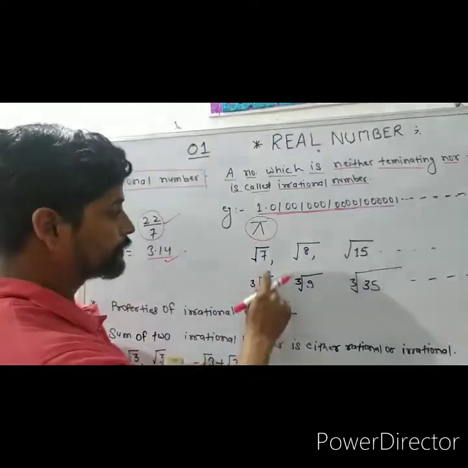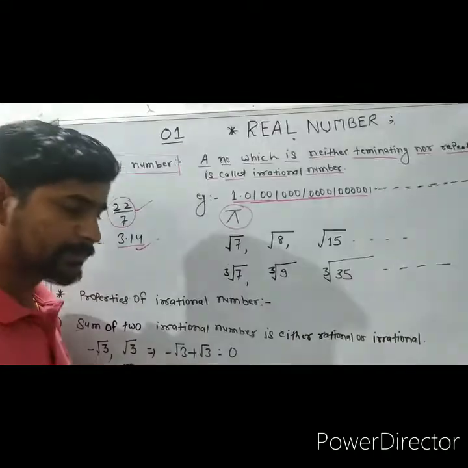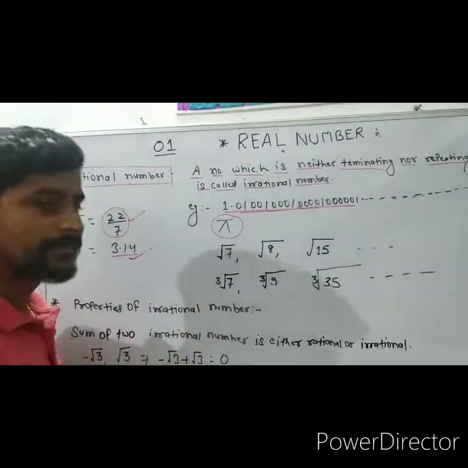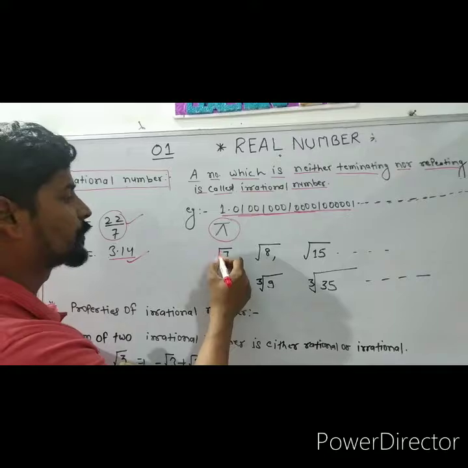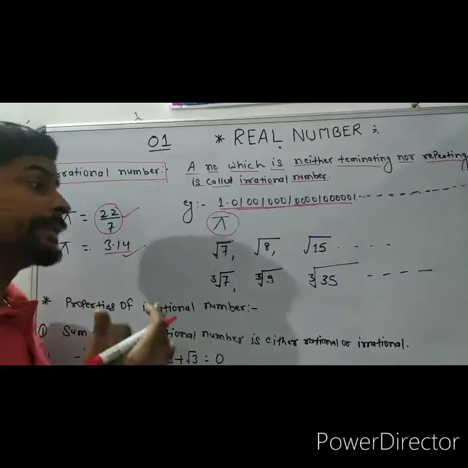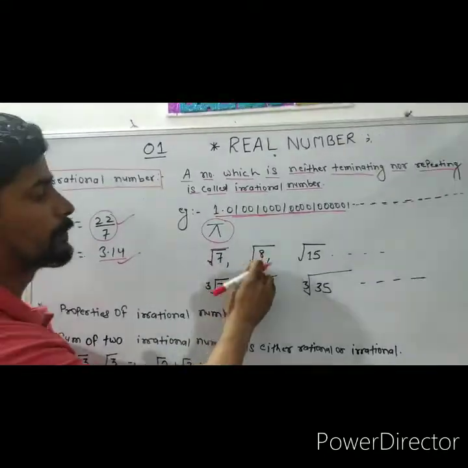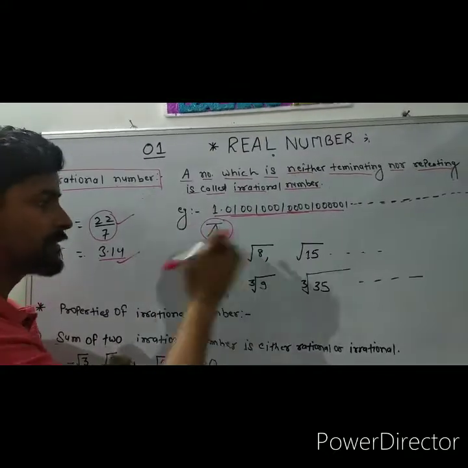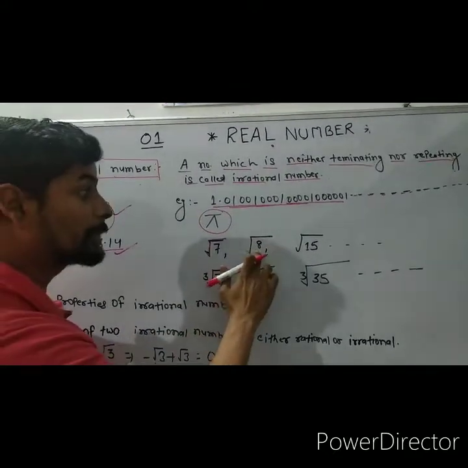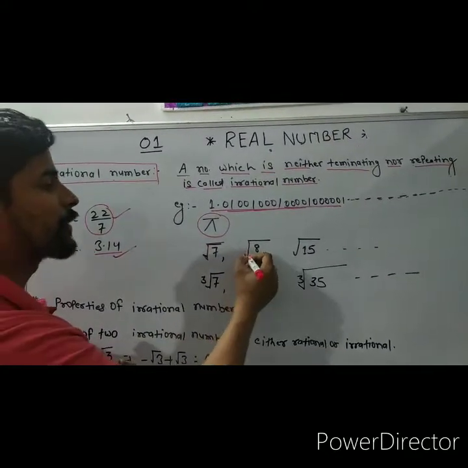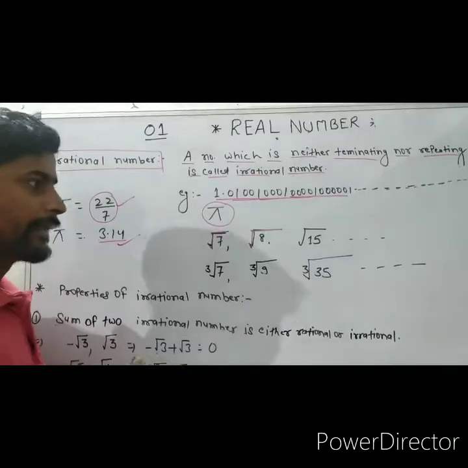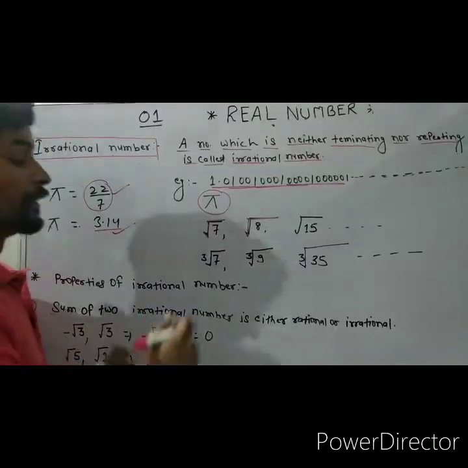Look at here. 7 is a positive number, but it is not a perfect square. Then the square root of 7 is irrational. Another example, root 8. 8 is a positive number, but it is not a perfect square. Then the square root of 8 is irrational, etc.